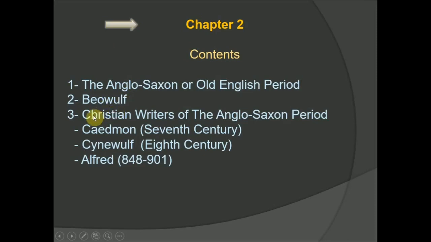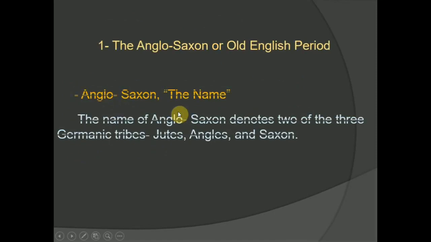The third, I mean here, is the Christian writers of the Anglo-Saxons like Caedmon in the 7th century, and Cynewulf, and Alfred. I mean these Christians here. I chose the major three of them, which are the greatest three writers, and we will discuss their life, work, and also their main achievements together. So therefore, let's move to the first slide here and see the Anglo-Saxons.